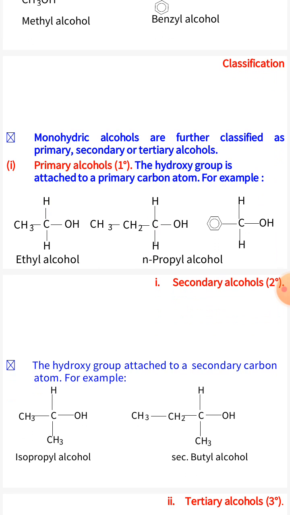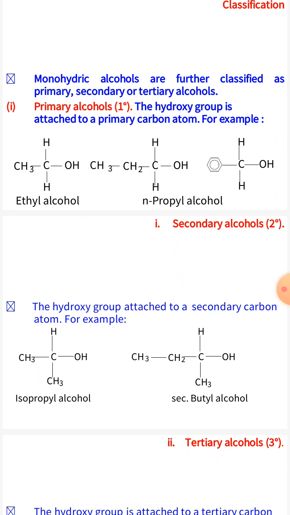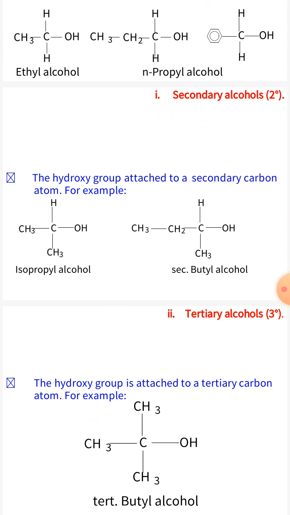Classification of monohydric alcohols. Monohydric alcohols are further classified as primary, secondary, and tertiary alcohols. Primary alcohols, in which the OH group is attached to a primary carbon atom. Example: ethyl alcohol, n-propyl alcohol, benzyl alcohol. Secondary alcohols, the OH group is attached to a secondary carbon atom. Isopropyl alcohol and secondary butyl alcohol are examples of secondary alcohols.